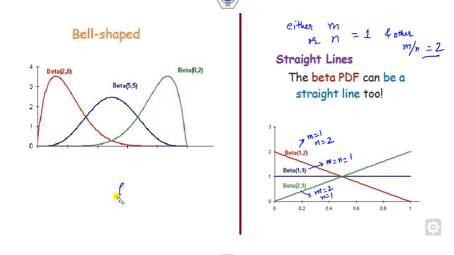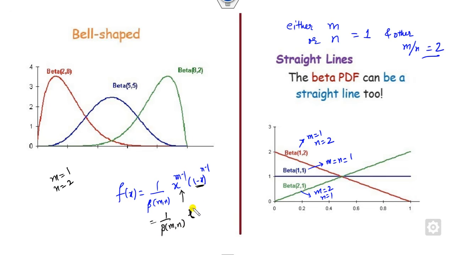Why? You can see what the value of this beta function of M, N is, x raised to power m minus 1. Say I consider M is 1 and N is 2. If you substitute here, x raised to 0 is 1, and 2 minus 1 is 1. So that is the beta function of this, times 1 minus x. So that's a straight line, that's decreasing. You can see the values are decreasing. If both are considered to be 1, then 1 minus 1 is 0, this is 0, and the function will be 1, that's a straight line.